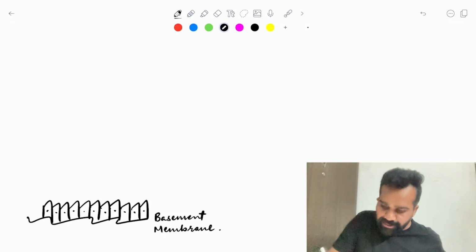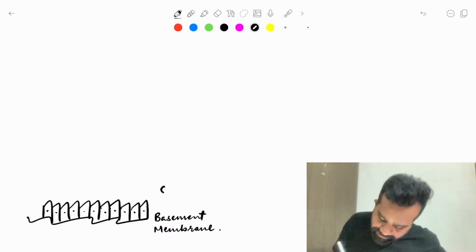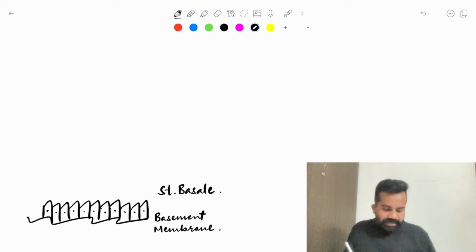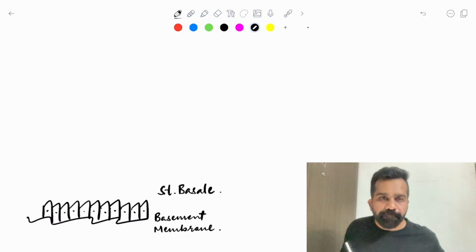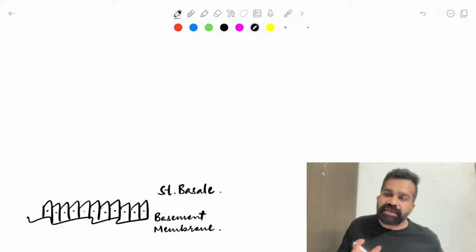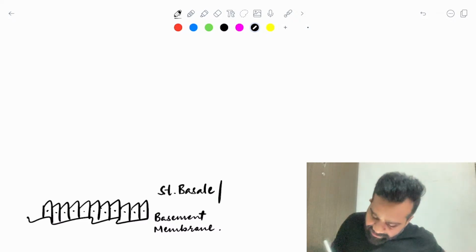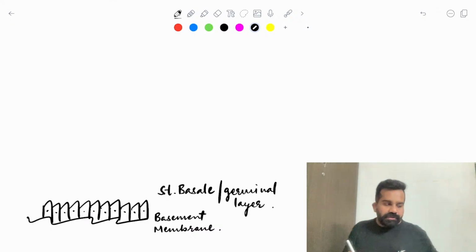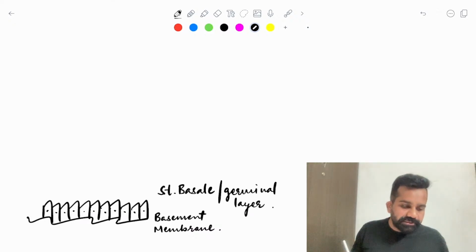So on this basement membrane, this layer is known as stratum basale. Because these cells are nucleated and actively dividing, this layer is also known as the germinal layer.